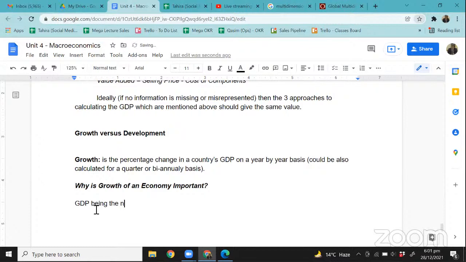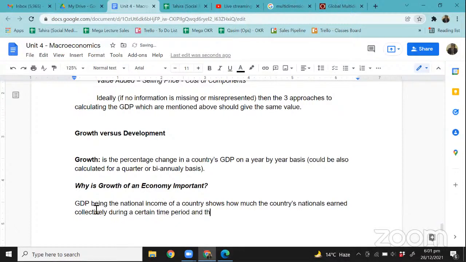GDP, being the national income of a country, shows how much the country's nationals earn collectively in a certain time period, and therefore an increase in GDP shows an increase in citizens' income, right?